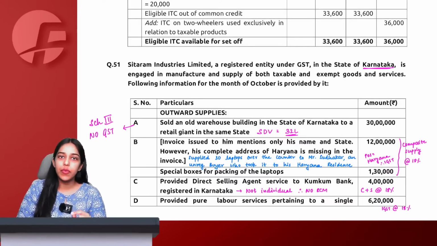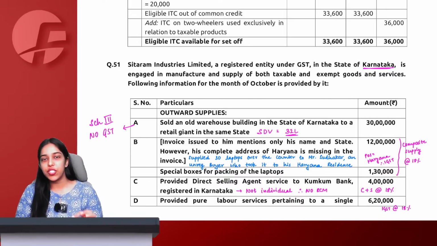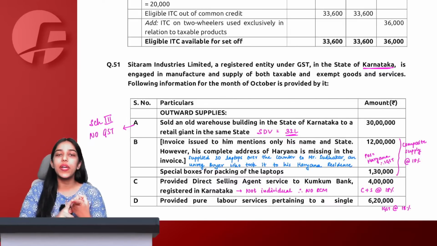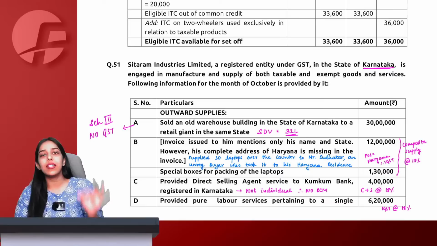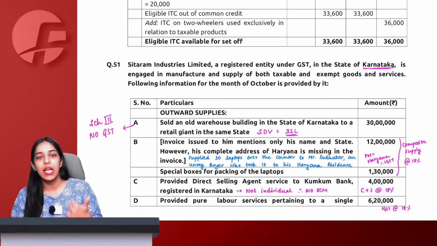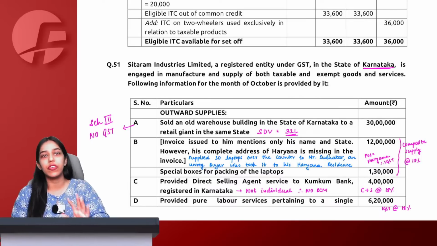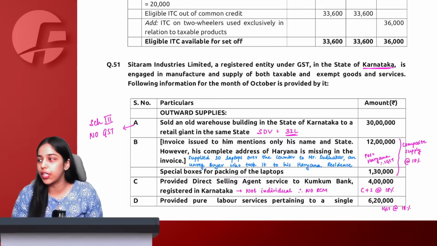So in this video we are going to discuss 20 questions of input tax credit. These 20 questions are from the past 5-6 attempts' revision test papers, question papers and mock test papers. Basically these are the questions which were asked for that compulsory question of 14 marks in the RTP, past exams and MTP of the last 5 attempts. So starting from 2021, I am taking all the attempts' questions in this particular video.